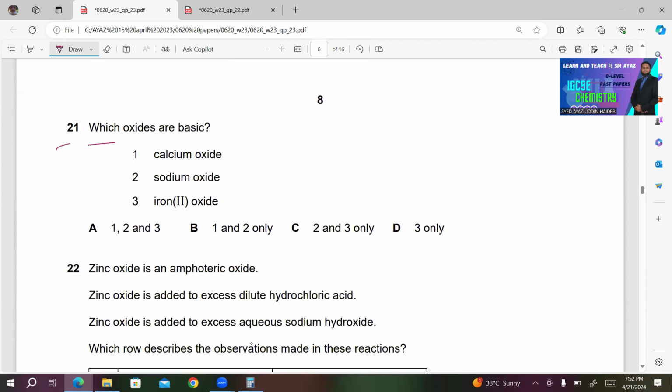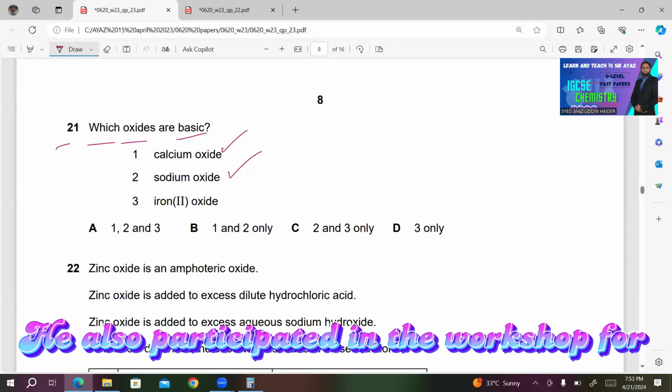Number 21, which oxides are basic? Number 1, calcium oxide, this is basic. Number 2, sodium oxide, this is also basic. Number 3, iron(II) oxide, this is also basic. So A is the right answer.